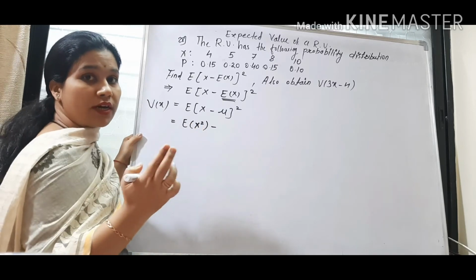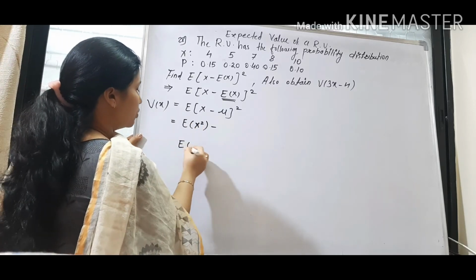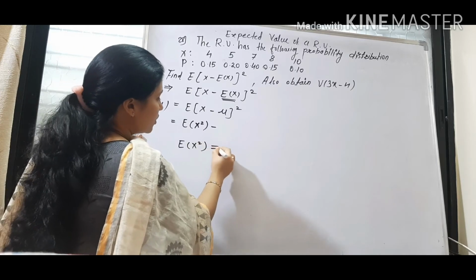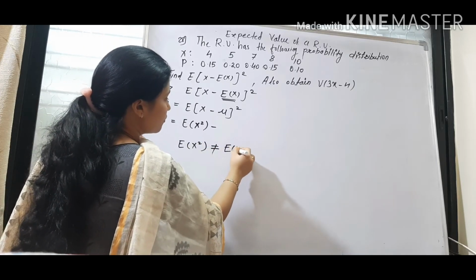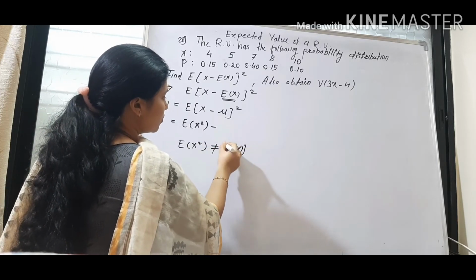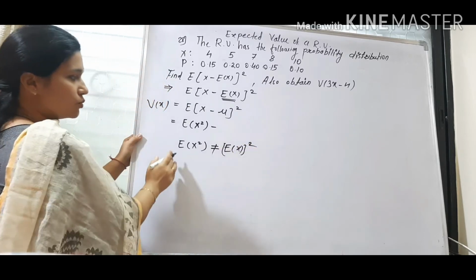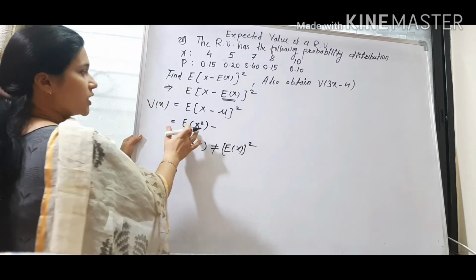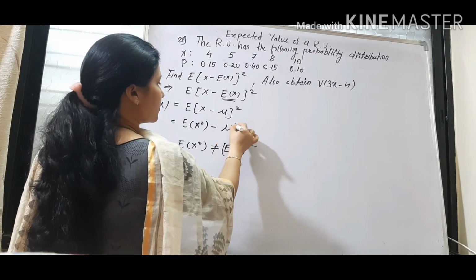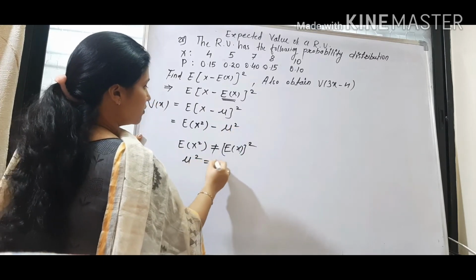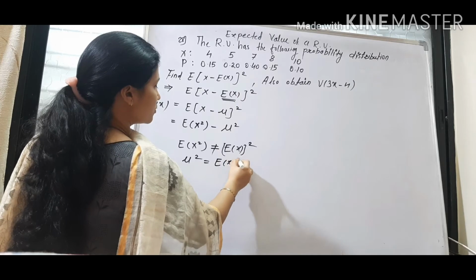These two are very important. Expectation of x square is not equal to expectation of x whole square. These two things are different. Okay, so expectation of x square, and this is mu square. Mu square is equal to expectation of x whole square.